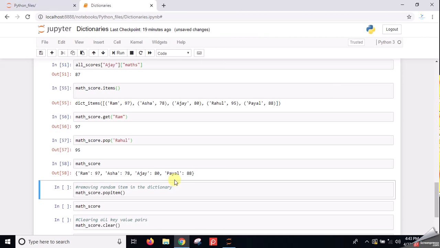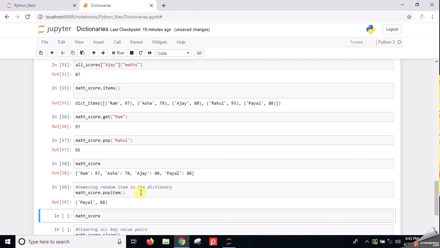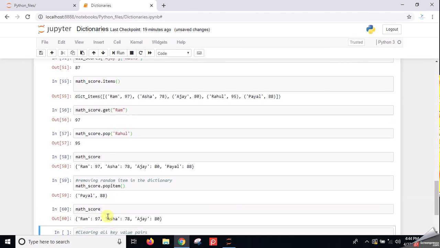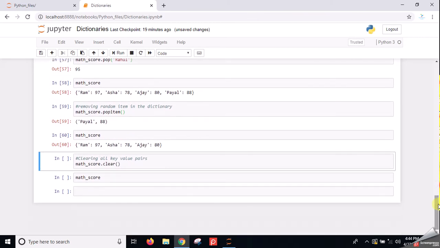Okay. Now suppose you want to delete any random item from this dictionary, then you will use the popitem function. The popitem function is to remove any random item from the dictionary. If I use this, it will show you what item it is removing, which is Payal underscore 88. Now if we look at the math score, there is no item named Payal. Rahul we already deleted. Now Payal has also been deleted.